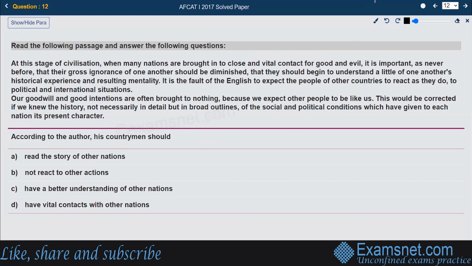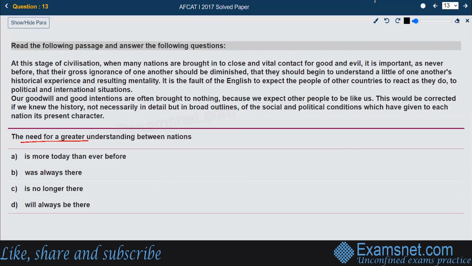Now, the similar paragraph, and we are supposed to give the answer. The question is, according to the author, his countrymen should do what? The options given are: read the story of other nations, nowhere mentioned; not react to other nations, this is not mentioned; have a better understanding of the nation; and the last one is have vital contact with the nation. There is no meaning of vital contact given. When many nations are brought into close and vital contacts, this is just a phenomenon, just a touch, and the whole paragraph talks about having a better understanding with other nations. So the right answer is option C.